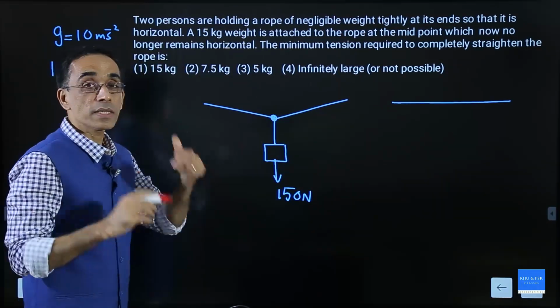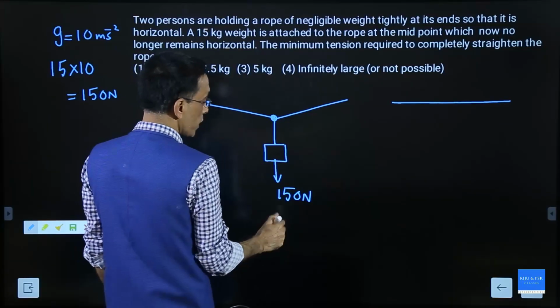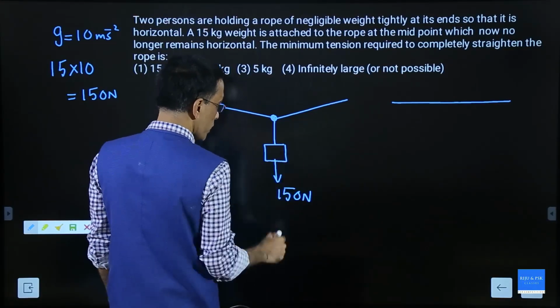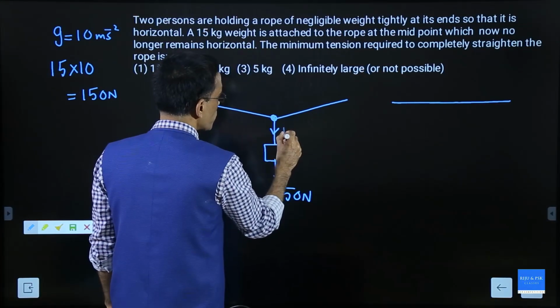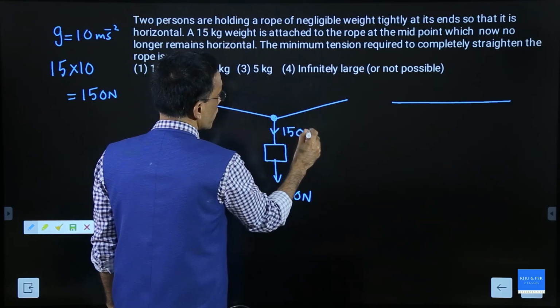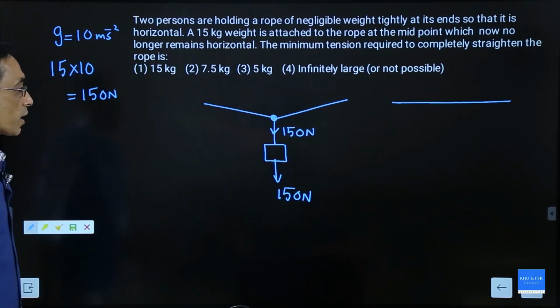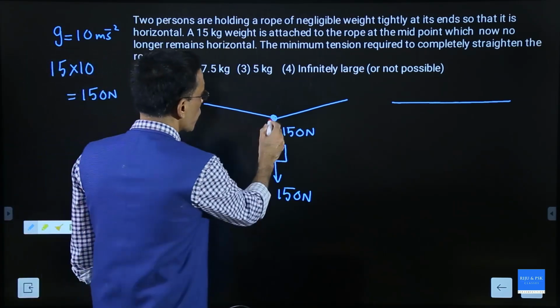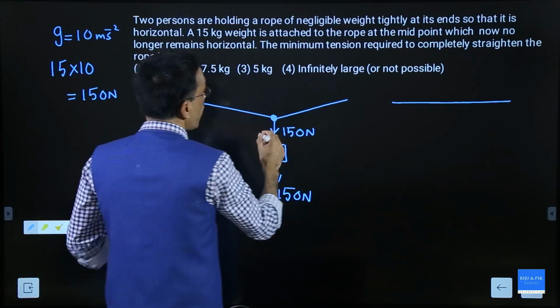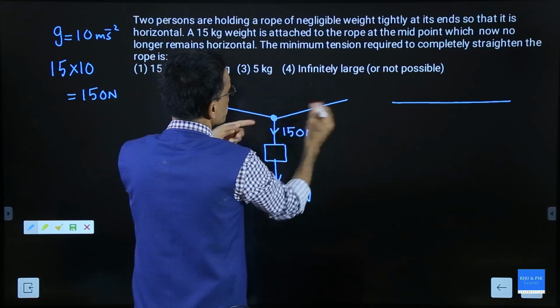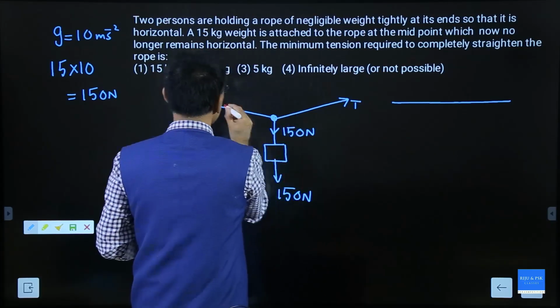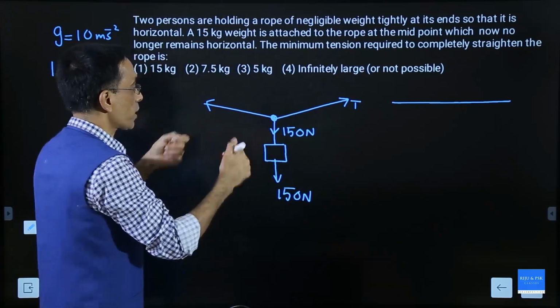Assuming that this point is in equilibrium, this block will be in equilibrium. If there is 150 Newton acting downward, then the string will also have 150 Newton. That's our experience from a previous problem. So that is it. Now look at this point. This is in equilibrium, and this is at the midpoint, right? So the force on the two sides must be same because it is symmetrical.